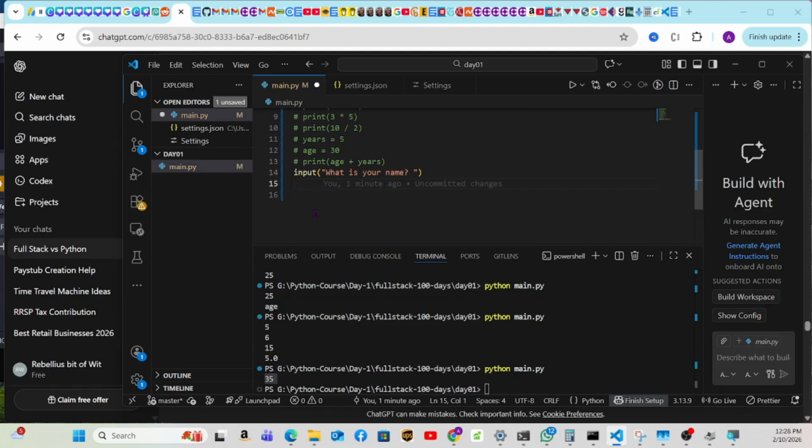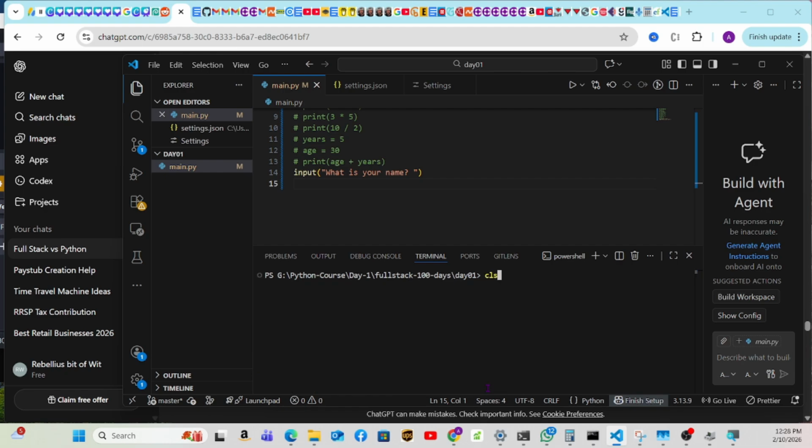So basically we're going to run this. Input, what is your name? Let's just run this and see what happens. Let's clear this, CLS to clear, and then let's run python main.py. What is your name? You see, now it tells me to enter. When you see this, it is because it's expecting something. So if I type Marco, as you can see, you can actually type and it will display here. Enter, the program is over.